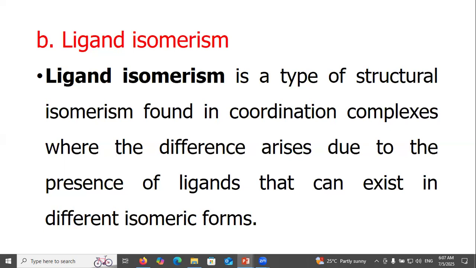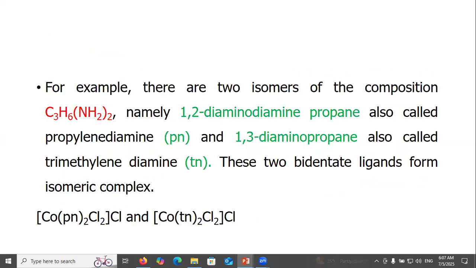Ligand isomerism. Ligand isomerism is a type of structural isomerism found in coordination complexes where the difference arises due to the presence of ligands that can exist in different isomeric forms. For example, there are two isomers of the composition, namely 1,2-diaminopropane, also called propylene diamine, and 1,3-diaminopropane, also called trimethylenediamine. These two bidentate ligands form isomeric complexes.